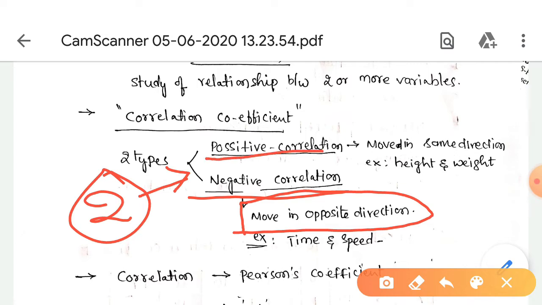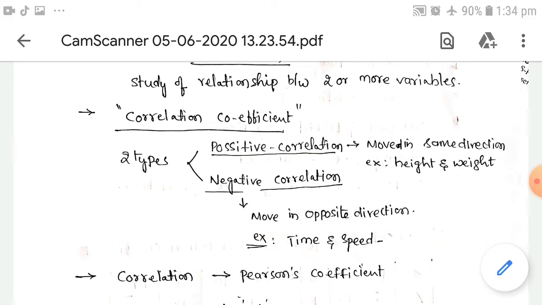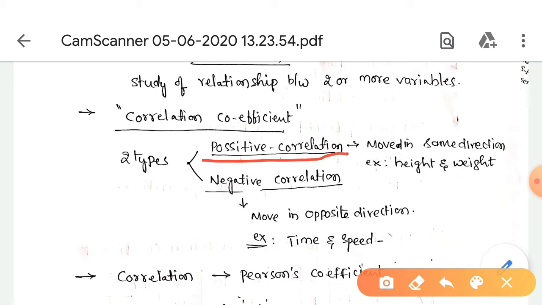Negative correlation means the variables move in the opposite direction. So here we check the examples for the positive correlation.